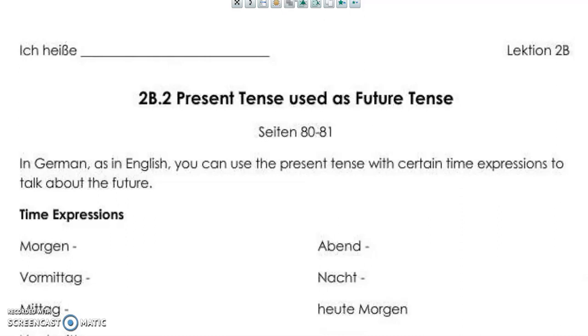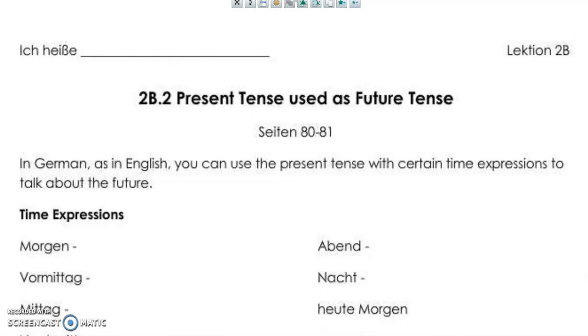Today we're learning about the second grammar concept of the unit. The first grammar concept that we learned about was irregular verbs. Now we are moving on to something referred to as present tense used as future tense. So we're not actually expressing the future tense as the future tense. We're using the present tense to talk about something that is happening in the future.